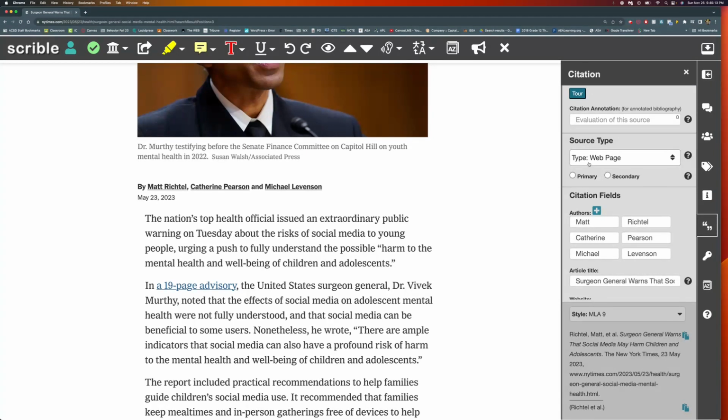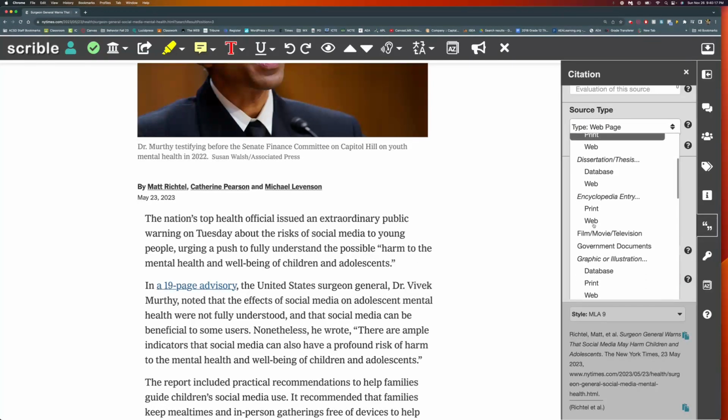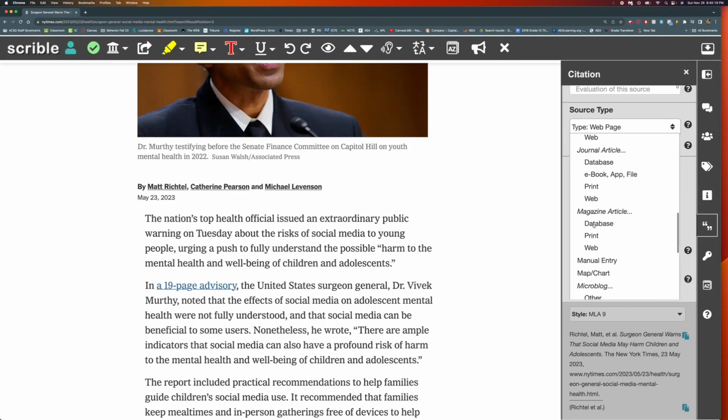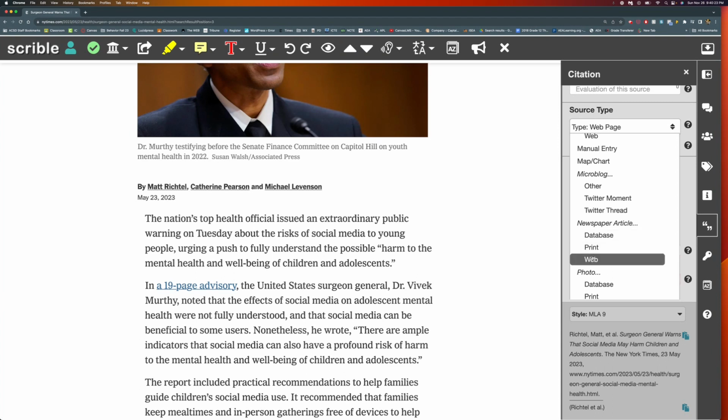It knows that this is a web page, but this is a specific type of web page because this is a newspaper article and it's on the web. So I'm going to change that. And before I do that, notice what happens to my MLA style down here.